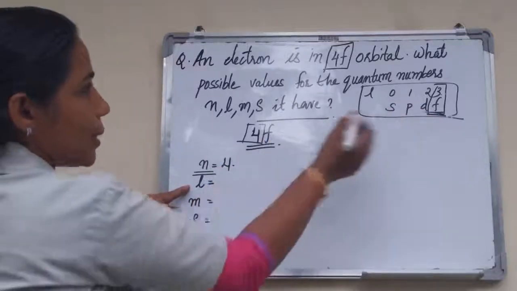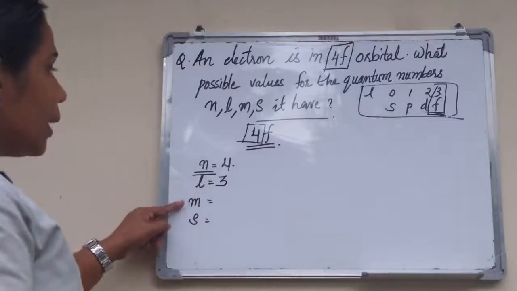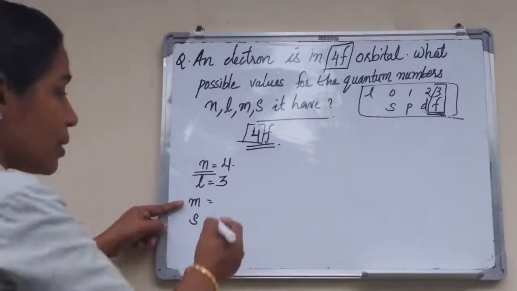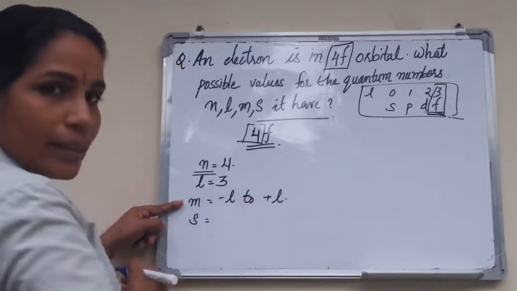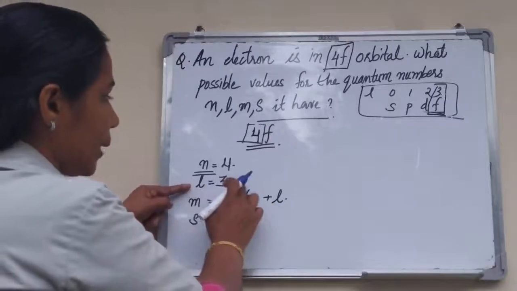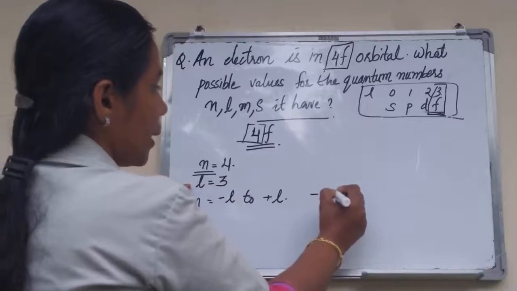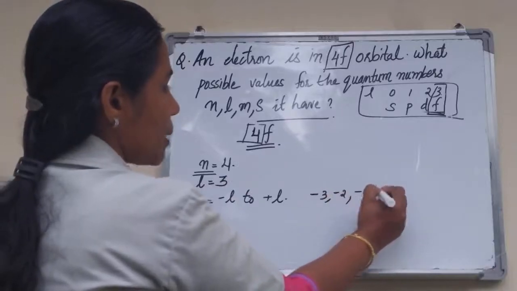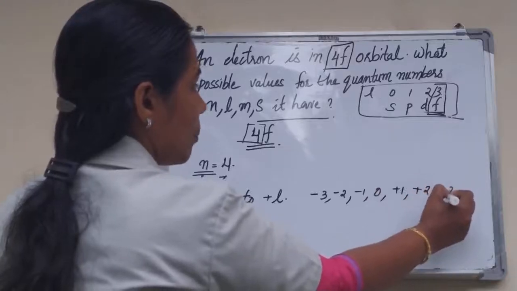So, l is equal to 3. Then m. m has values from minus l to plus l. Here l is 3, which means that m has values minus 3, minus 2, minus 1, 0, plus 1, plus 2 and plus 3.